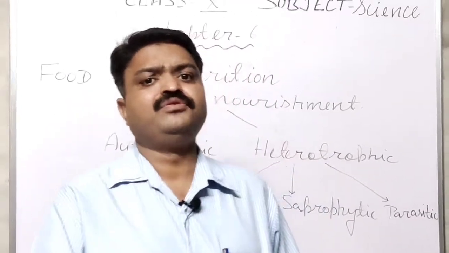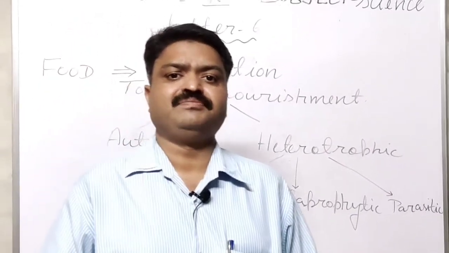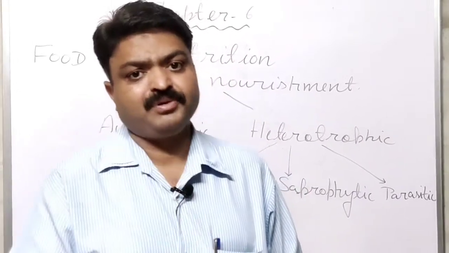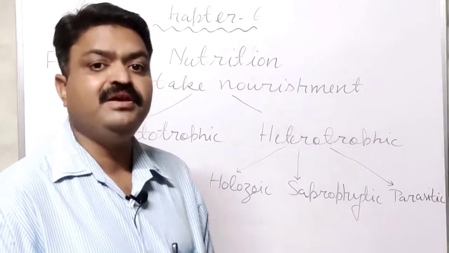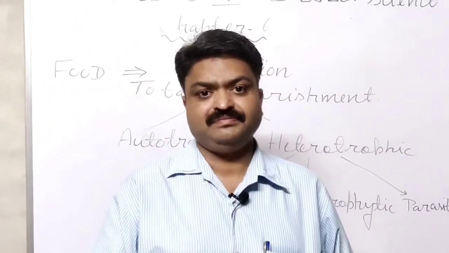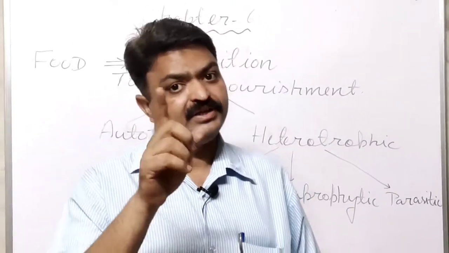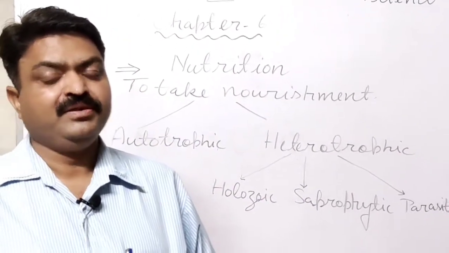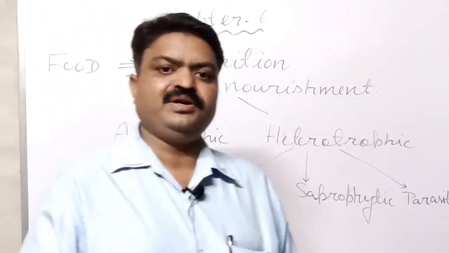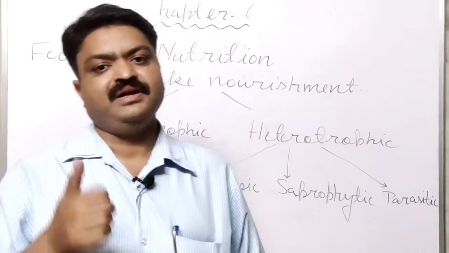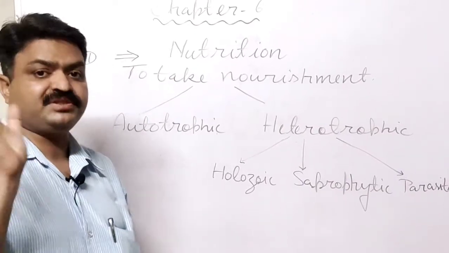What is food, student? Food is an organic substance, and the process by which all living organisms get their nourishment is known as nutrition. It means the process by which living organisms take their nourishment, and that nourishment is taken in the form of food. Food is an organic substance, meaning a carbon-containing substance that we take in the form of carbohydrates, protein, fat, vitamins and minerals. Now nutrition involves different steps, student.